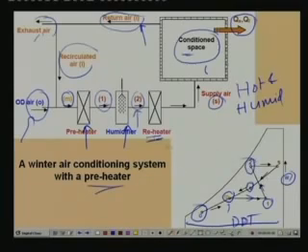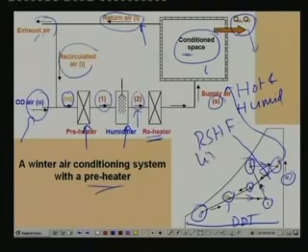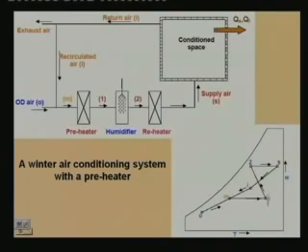This humid air now flows through the reheater. Again the process is sensible heating, so its temperature increases from T2 to Ts. This is the state at the inlet to the conditioned space. This hot and humid air flows through the conditioned space, and as it does, it takes care of the sensible and latent heat losses. This line S to O is again your RSHF line for the winter. So this is your psychrometric cycle for a winter air conditioning system using a preheater.